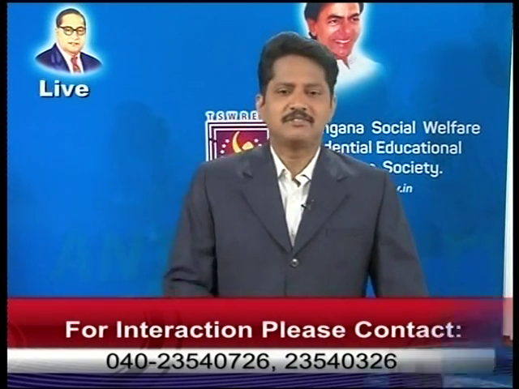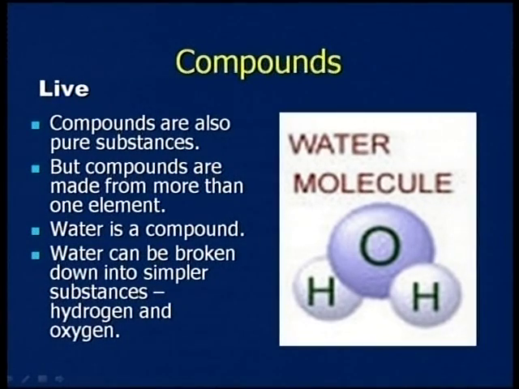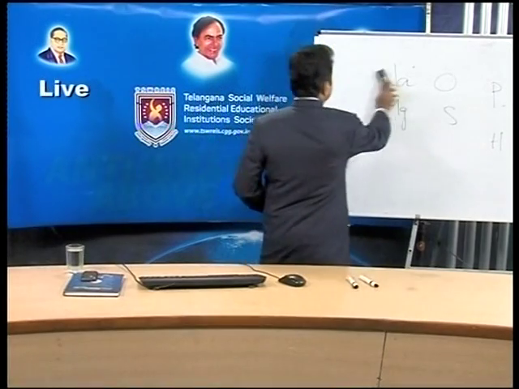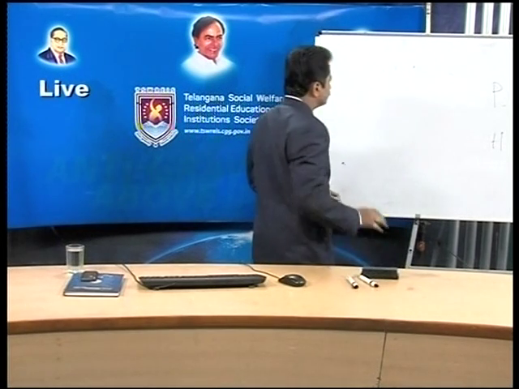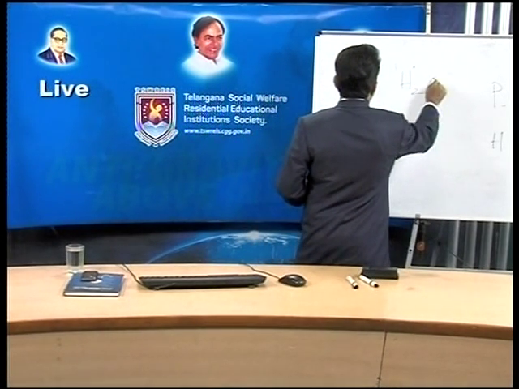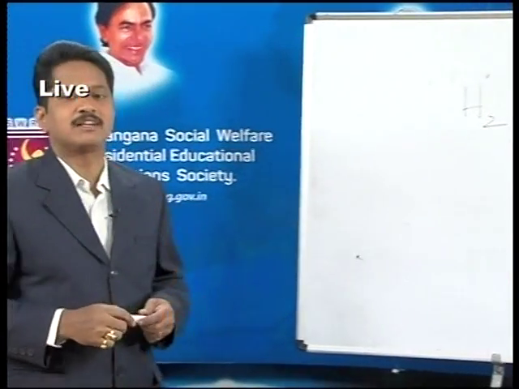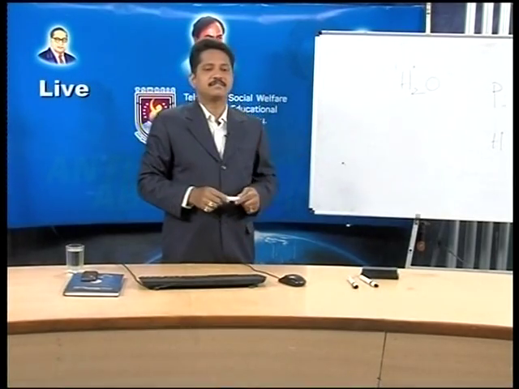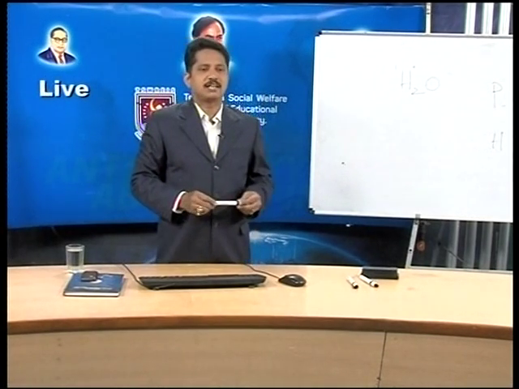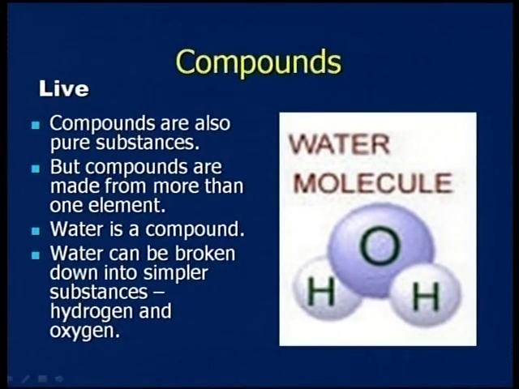So now coming to compounds, which you already know. Now I am going to explain these compounds. Just observe the water molecule. We can say H2O is a water molecule. There are two hydrogen atoms and one oxygen atom. These compounds are also substances, but compounds are made of more than one element. Water is a compound. Water can be broken down into simpler substances like hydrogen and oxygen.